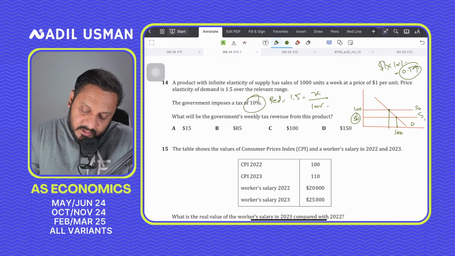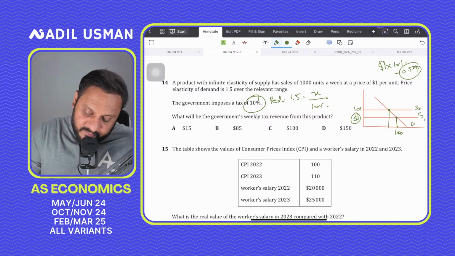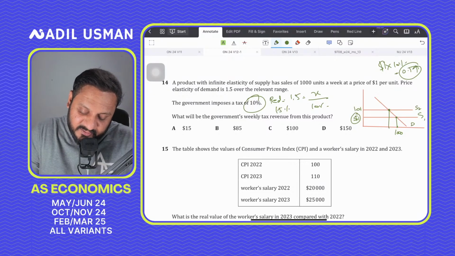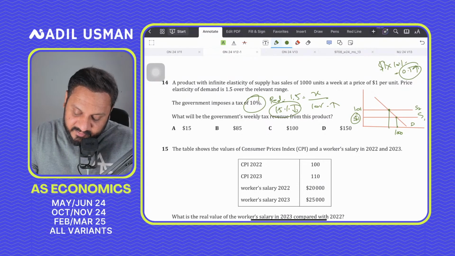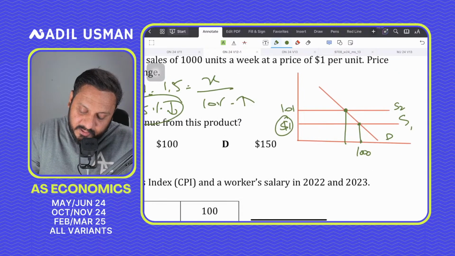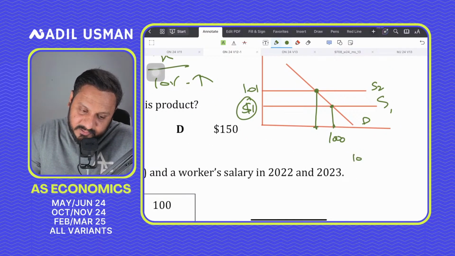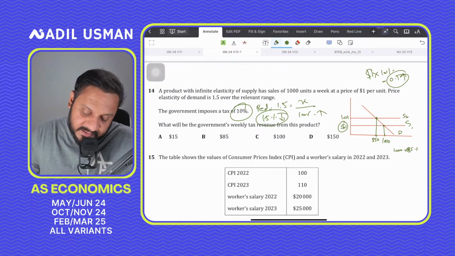So the percentage change in quantity would be 15%. The quantity is going to fall by 15% because the price is going up by 10%. The quantity has to fall only because the PED is negative, which means the new quantity should be less than 1,000. So if you multiply 1,000 by 85%, the new quantity should be 850. So this is your new quantity, that is 850.